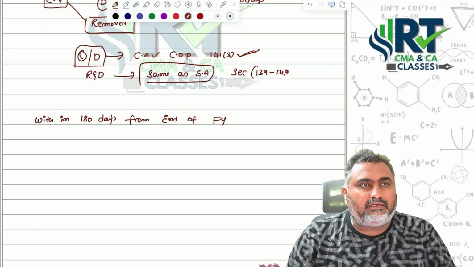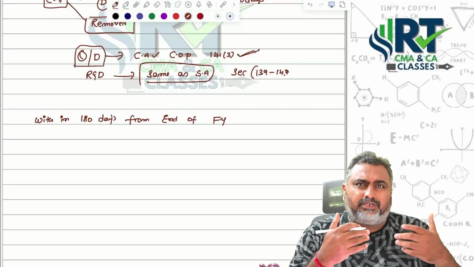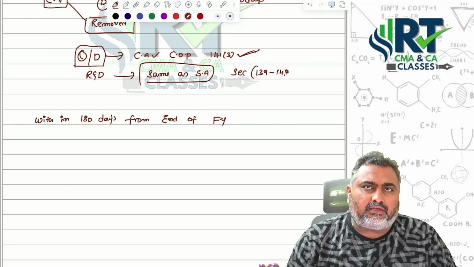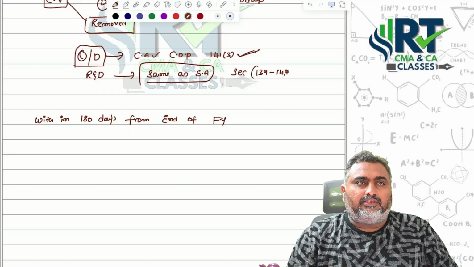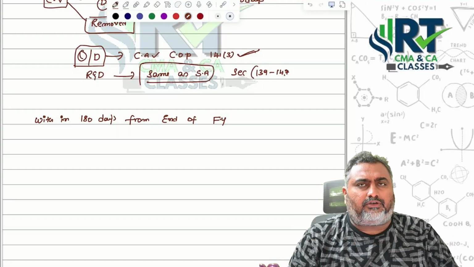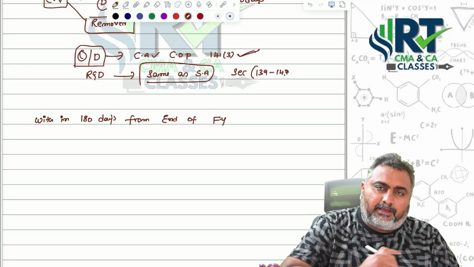The reason, sir, we need to give him some time. He needs to understand the entity because knowledge of the client's business is very important. Once he understands the things, then he can plan perfectly, so he can do the cost audit in a better way. That means for this financial year, I am appointing the cost auditor in advance.